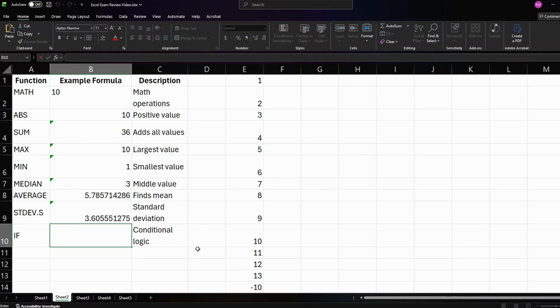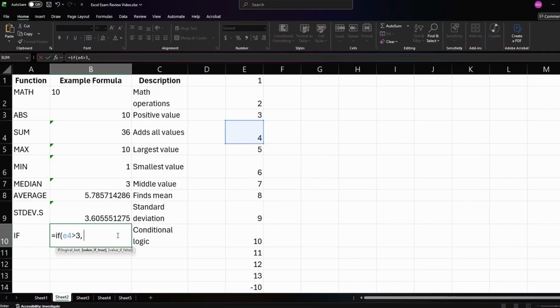The final function you're going to want to know for Excel is IF. So if we do an IF statement, this is basically checking something. So let's say we want to know, is the value at E4 more than 3? So we can do IF E4 is greater than 3, and then we'll tell the function what to set the cell's value to.